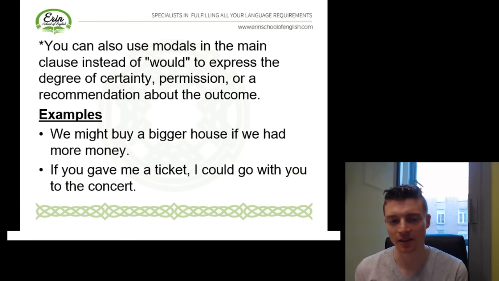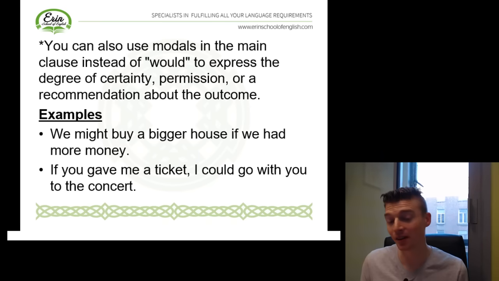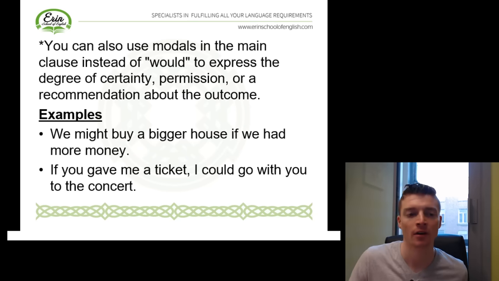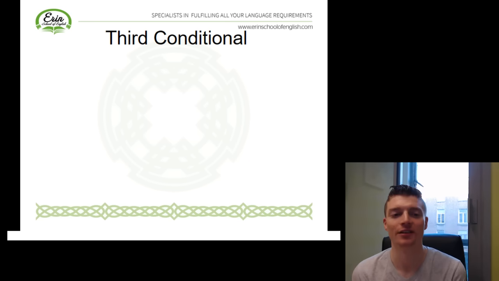If you gave me a ticket, I could go with you to the concert. So we're using a different modal verb here, could. So if you gave me a ticket, it would be possible for me to go to the concert. I'm not saying I'll definitely go, I'm just expressing that it would then be possible. Okay, great. Next up, our third conditional.